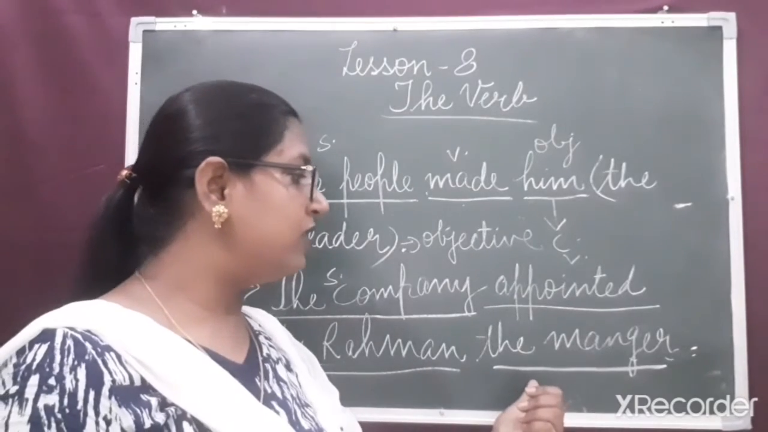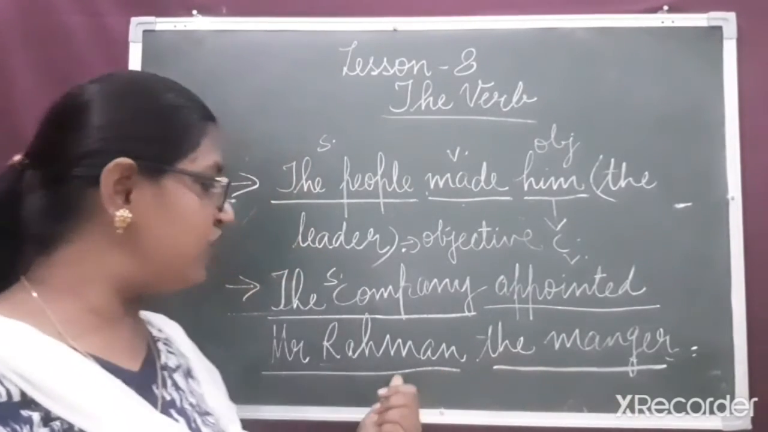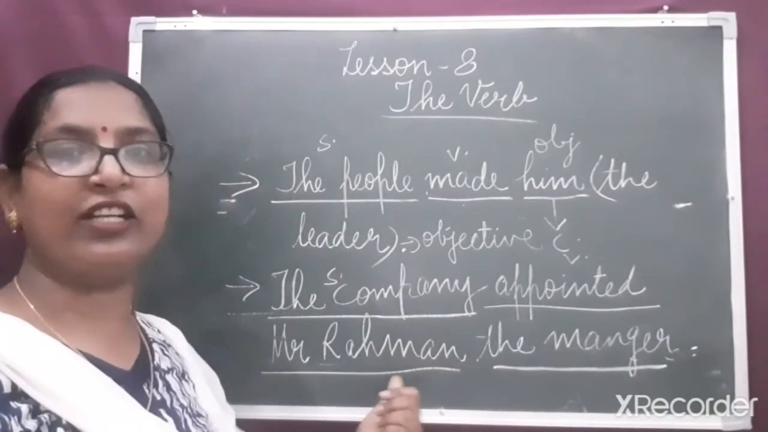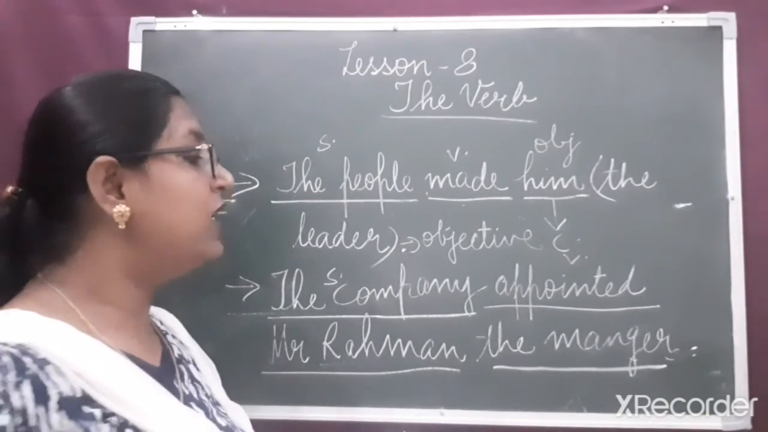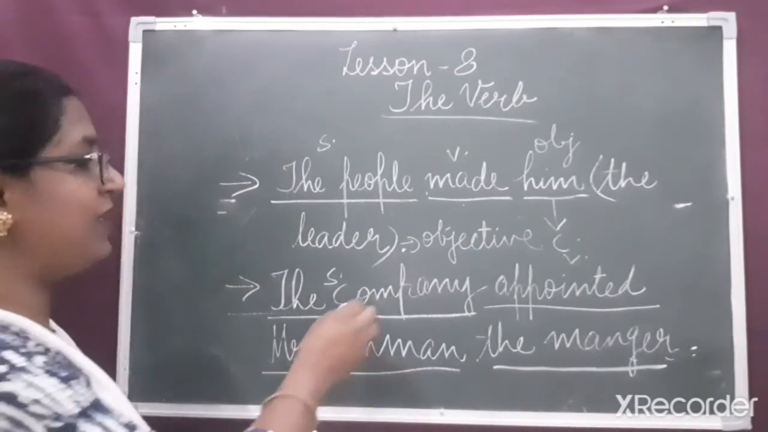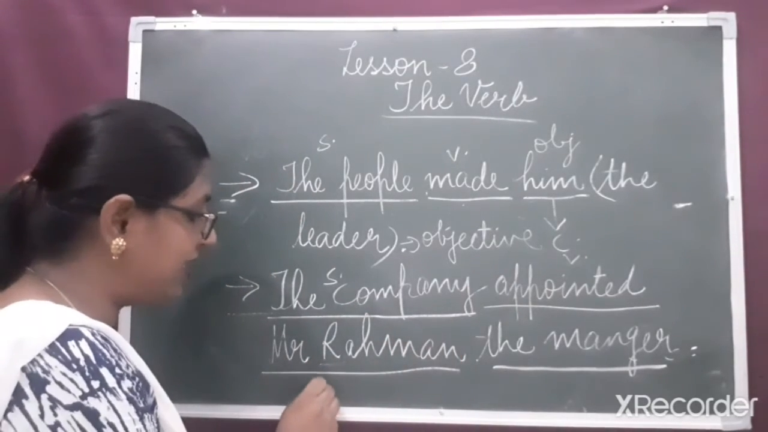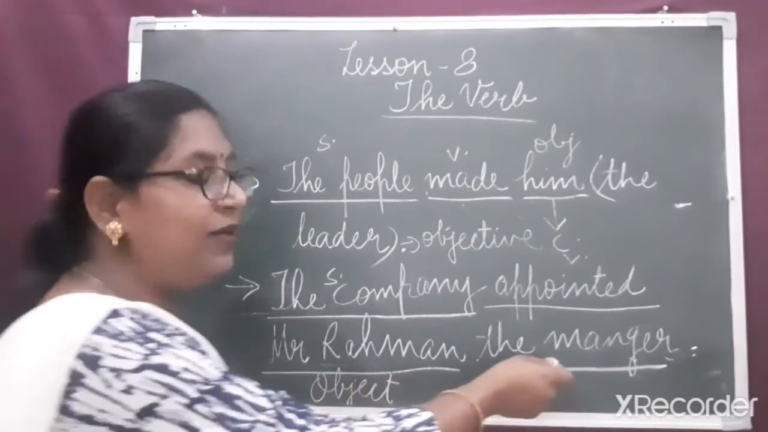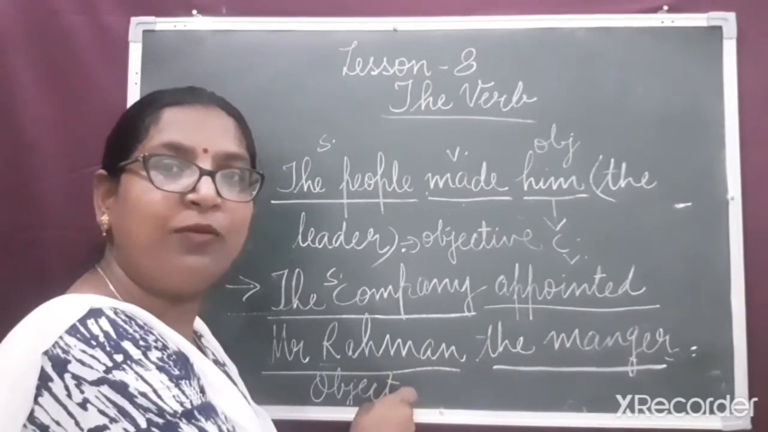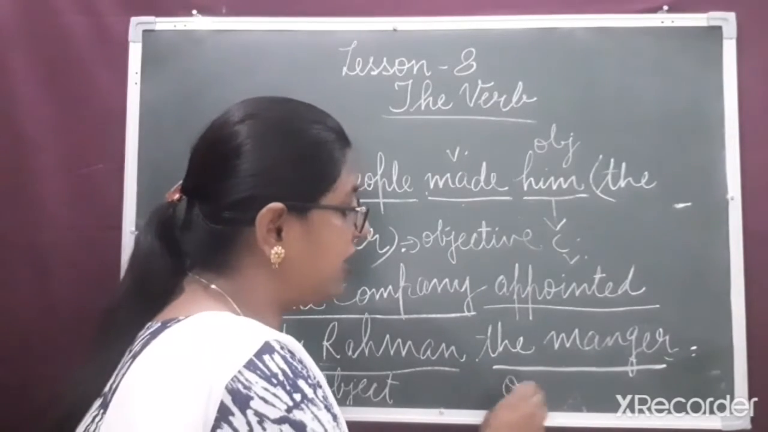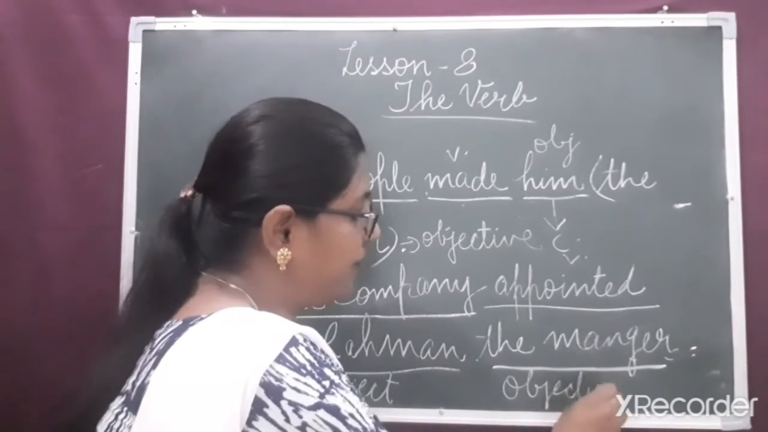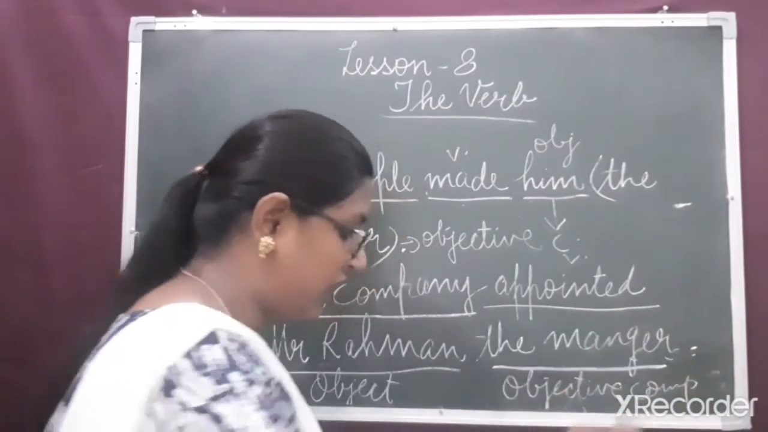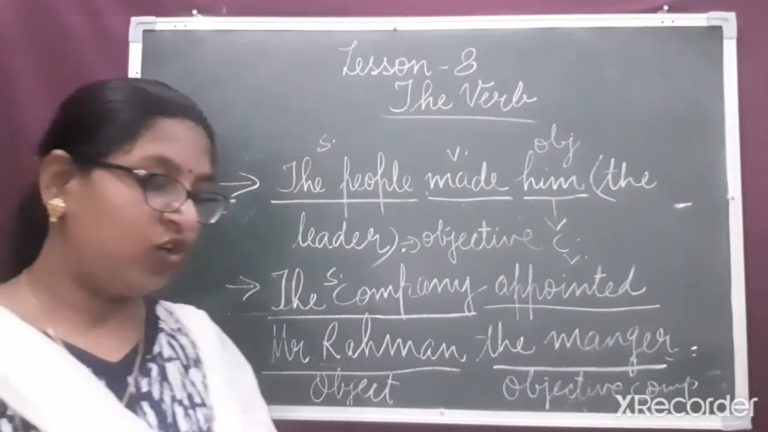So, the word the manager is giving some additional information about the object here. It refers to the object. So this complement is called the objective complement. Mr. Rahman is the object, and as this complement is referring to the object, we say it is objective complement. It is objective complement.